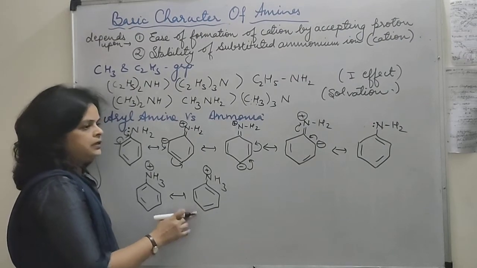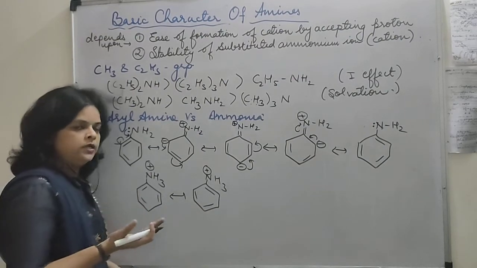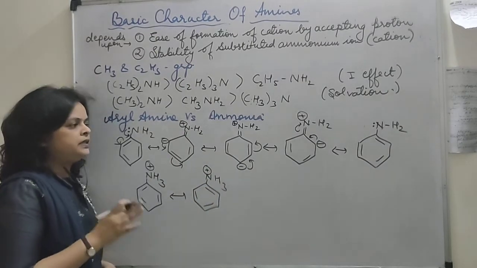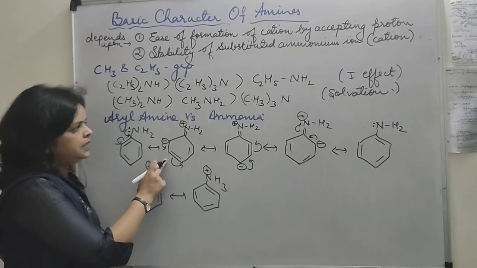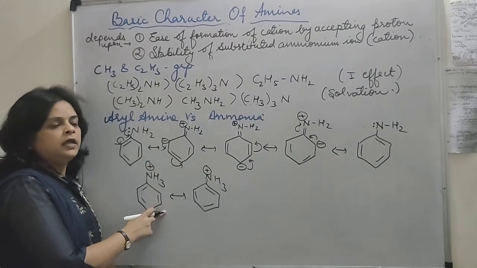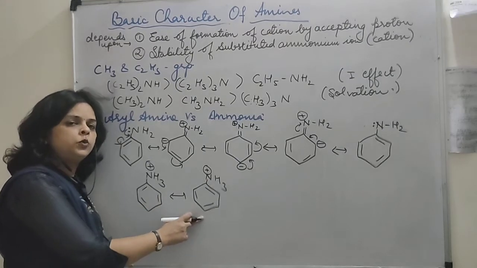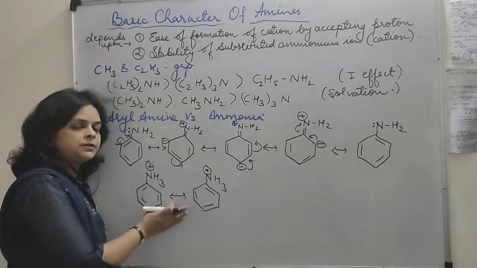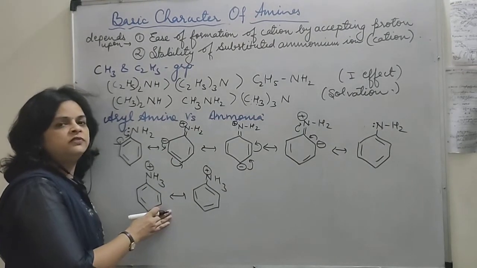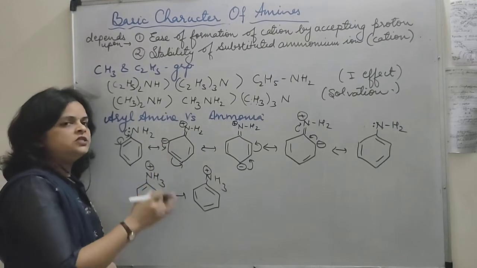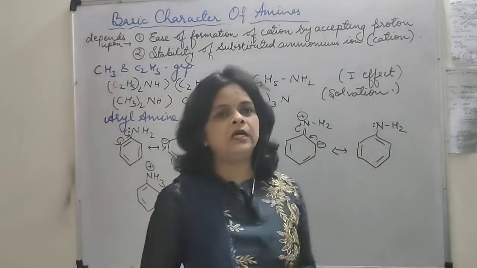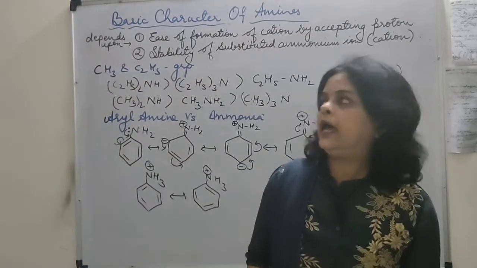We already know that the more the number of resonating structures, the more is the stability provided by that molecule. So if aniline accepts a proton and forms the anilinium ion, and this anilinium ion shows only two resonating structures, that means its stability is less as compared to aniline, so it will not go for the formation of this anilinium ion. Because of these two reasons, aniline is a weaker base as compared to ammonia.